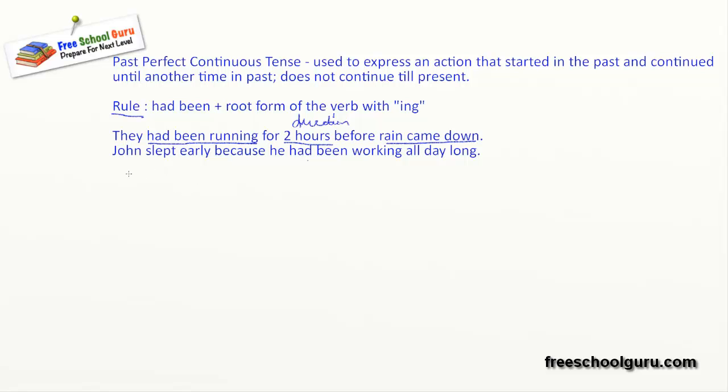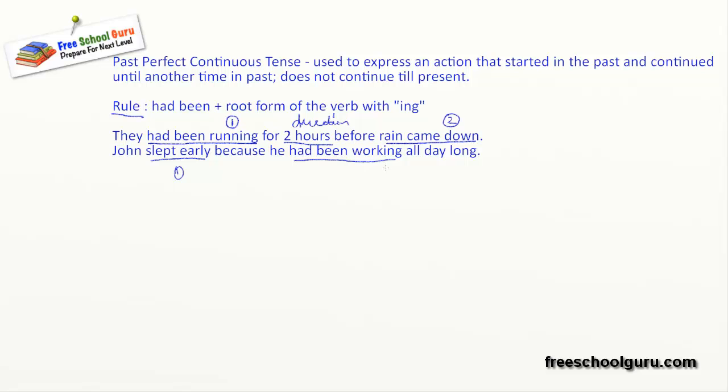Now next one, John slept early because he had been working all day. Now what actions are here? In case of this sentence, this is action 1 and this is action 2. John slept early, definitely happening in the past, is action 1.